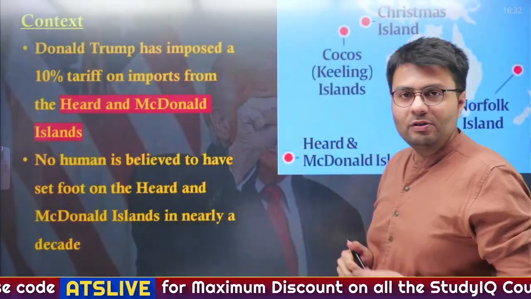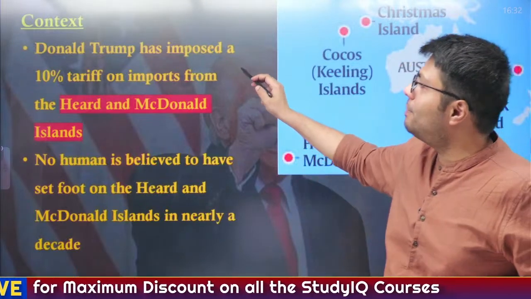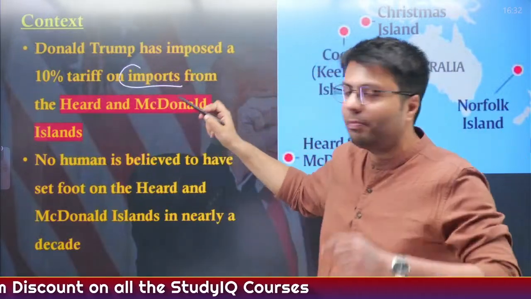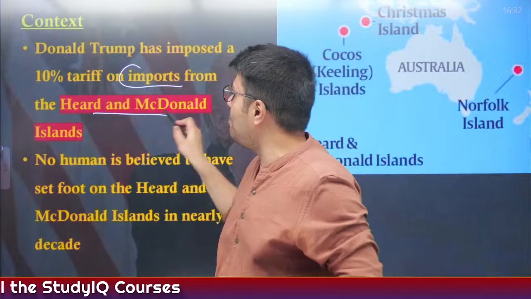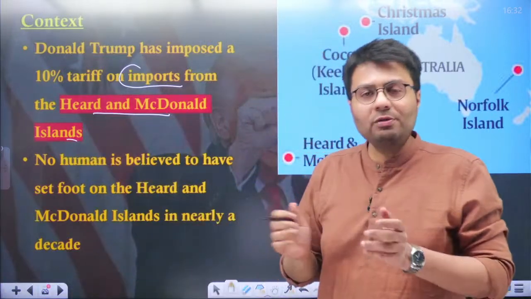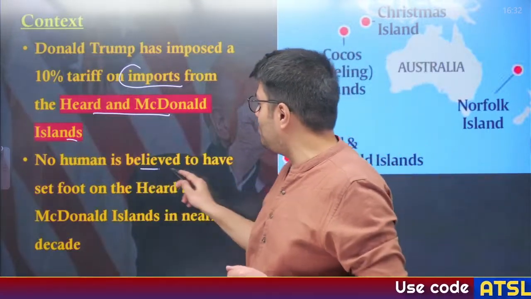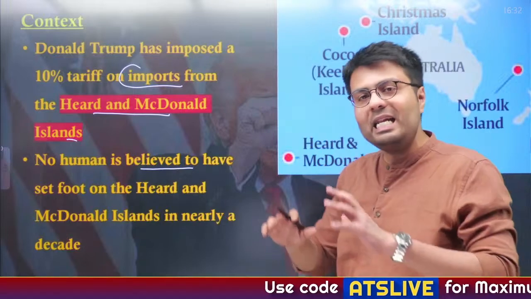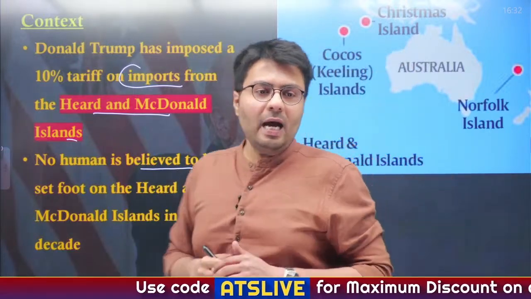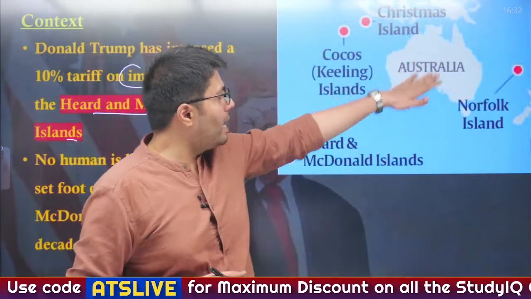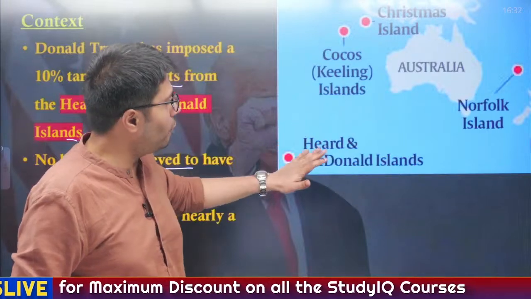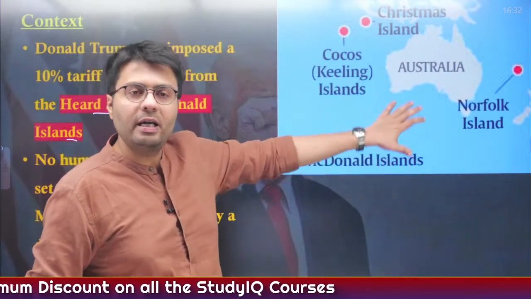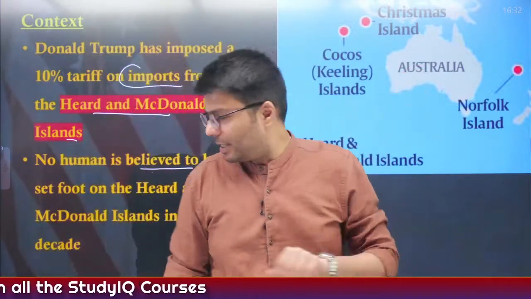Now the context of this article is that Donald Trump has imposed a 10% tariff on imports from an island known as Heard and McDonald Island. What is funny about this island is that no human is believed to have set foot on it in nearly a decade. If you can see from this map, it is located in the southwest part of Australia. So it is also a controlled territory of Australia, right?